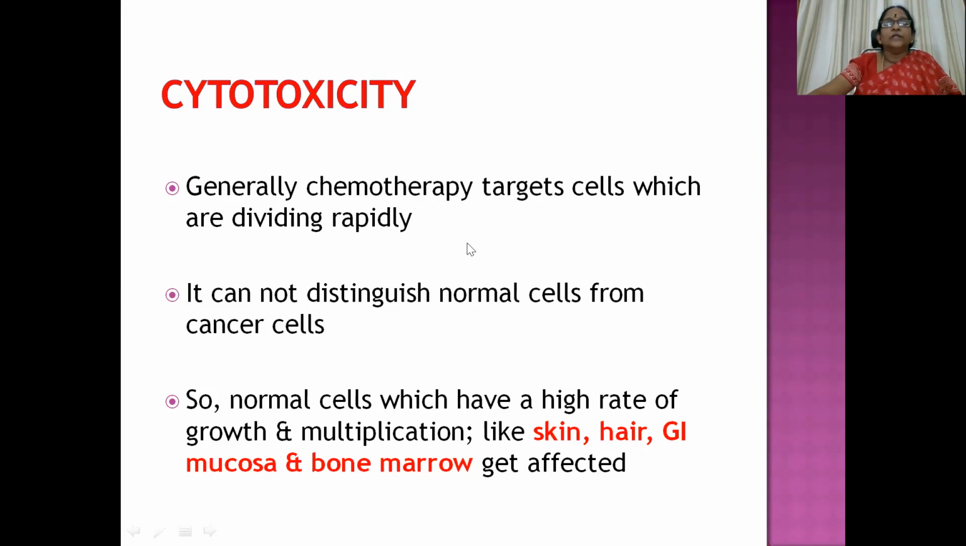Then chemotherapy-induced toxicity. Generally chemotherapy targets cells which are dividing rapidly, whether normal cells or cancer cells. So it cannot distinguish normal cells from cancer cells, and cells which are proliferating at a high rate, like skin, hair, GI mucosa and bone marrow, get affected.